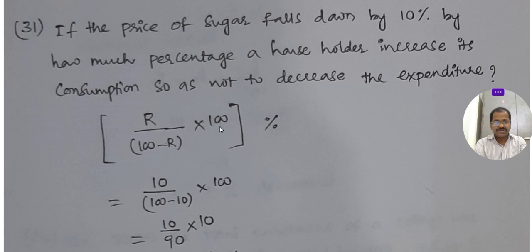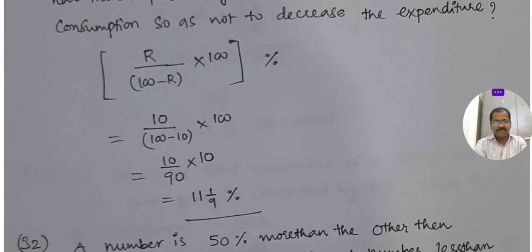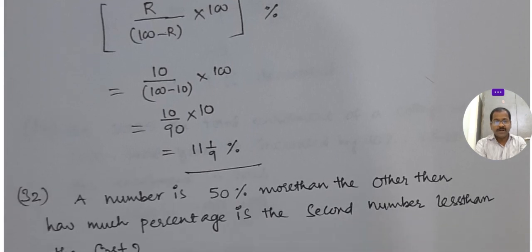R by 100 minus R into 100. Okay, that rate decrease is 10%. You see here in this formula, R is the rate of decrease. Okay, then, you see here 11 1 by 9%, you can increase more for the same cost.